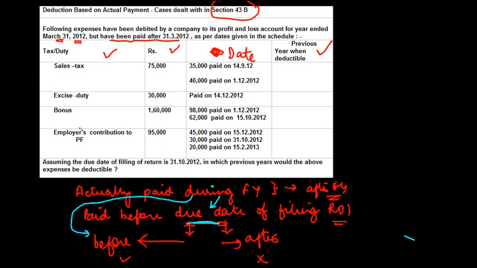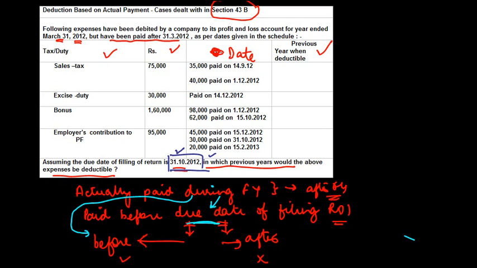So your sales tax, excise duty, bonus, employer's contribution to PF. Assuming the date of filing return is 31/12/2012, in which previous year would the above expenses be deductible? Now this clearly is a simple case. You just need to see whether the date on which the payment is made is before this date or after this date. If it is before, it's obviously financial year 11/12. If it is after, it's financial year 12/13.